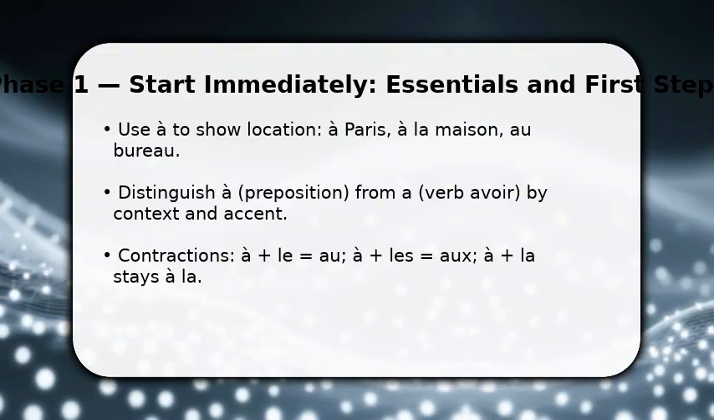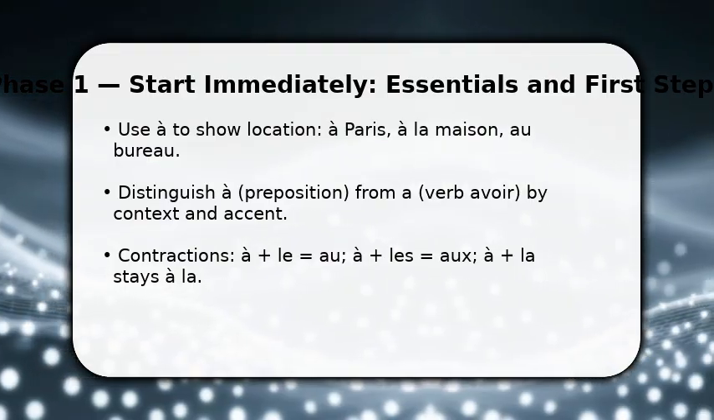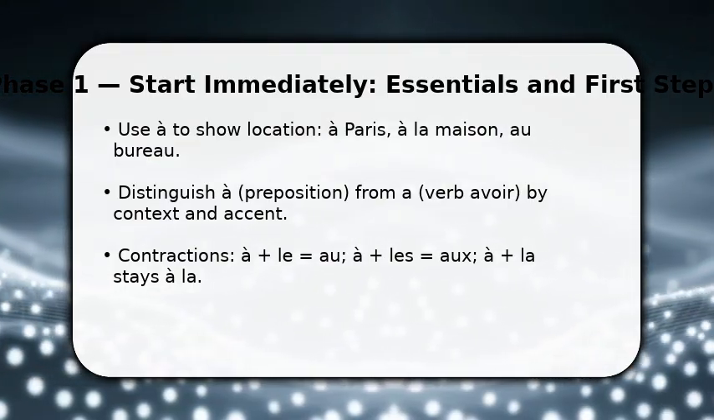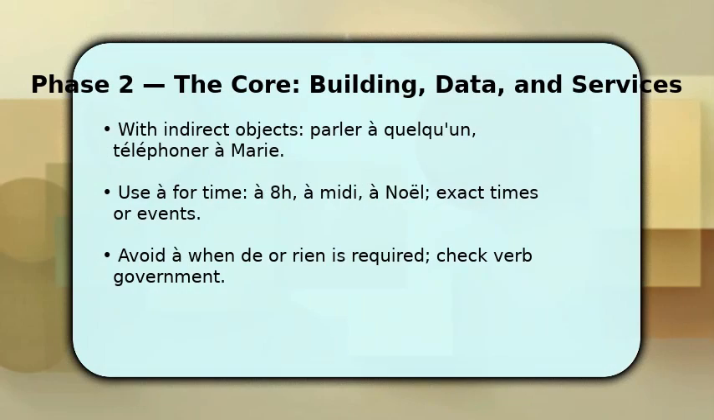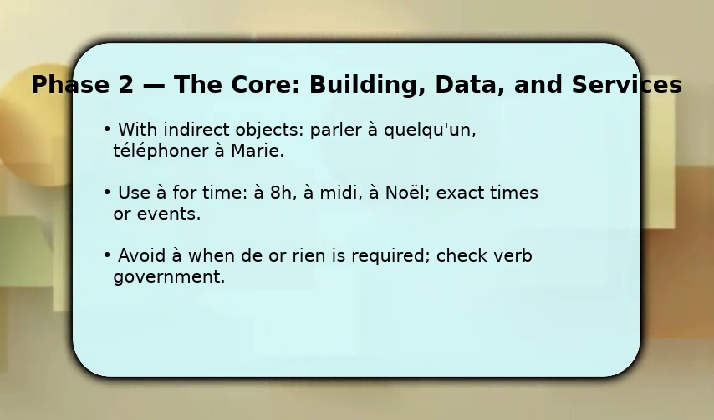Also watch the verb a versus the preposition à. The accent changes meaning, so always read the sentence for sense before writing. Now move to verbs that govern à. Use it for indirect objects, parler, donner, crier, and for addressing people.